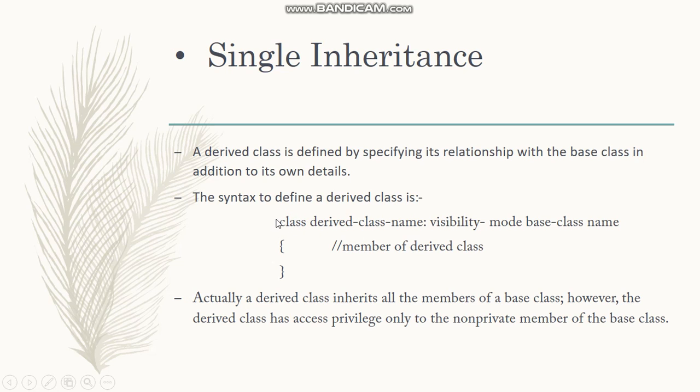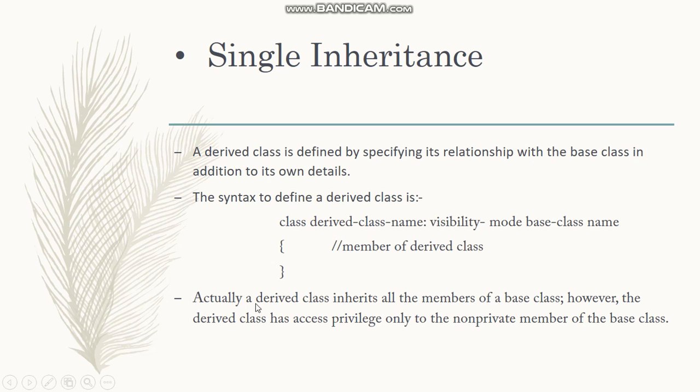We have to write class as a keyword, then we have to give the name of the derived class, whatever name we want to give, then we have to give the colon, then the visibility mode. Visibility modes are public, private and protected. So one of them we have to write over here, and then we have to write the name of the base class, or the super class, or we can say parent class. Many names are there, so we have to write the name of that super class over here. Then here we can define the member function and data members of the derived class.